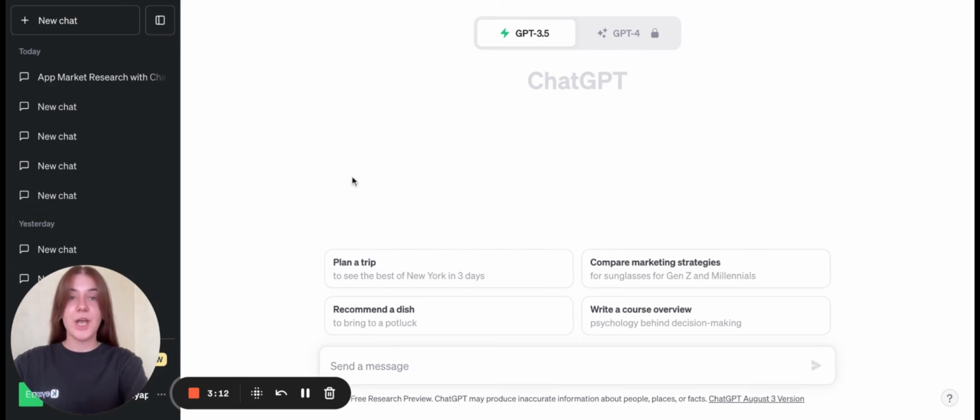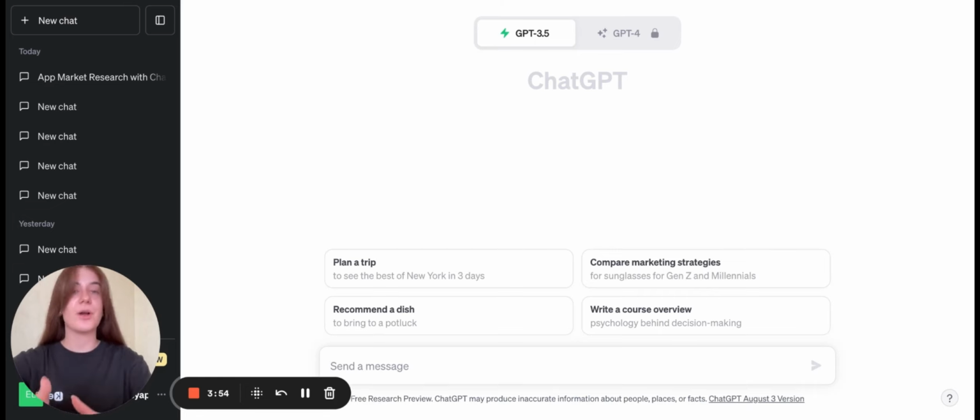But at the same time, ChatGPT is able to analyze a huge number of data, a huge amount of information. Like you can put in a lot of text and ChatGPT can provide a summary or the most important facts mentioned in this text. The first thing where ChatGPT can be useful is of course competitor analysis. So for example, you can put any question connected with any app category and just ask for some details like which features these applications have, or which users this application has, and so on.